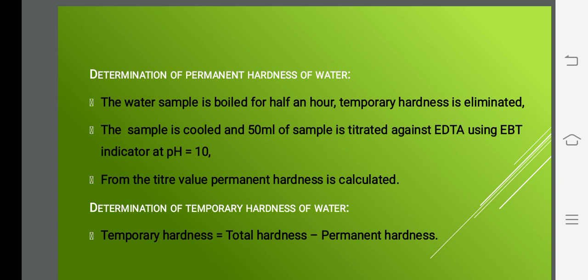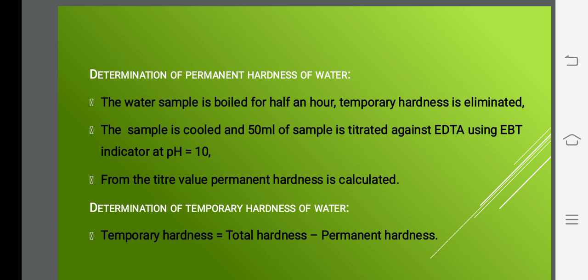Now you take 50 ml of the cold water sample, add buffer solution, then you add the indicator. As you add the indicator, the color will be wine red. Then you titrate against EDTA solution taken in the burette, and the end point will be blue color. Is it okay? Same procedure as the previous one. A weak complex will be formed, then a stable, strong complex will be formed. The indicator will be coming outside. So the end point will be blue color, and from the titre value you can find the amount of permanent hardness present in water.